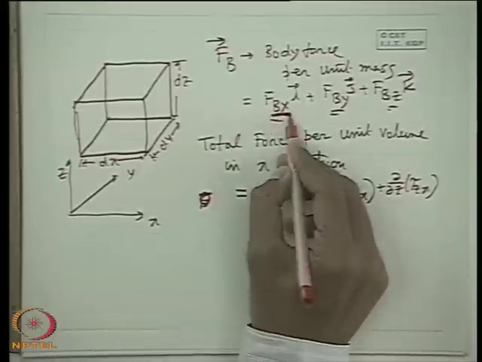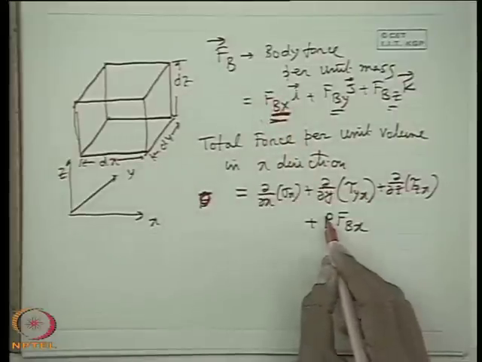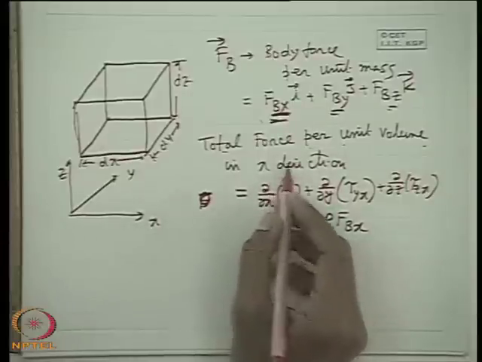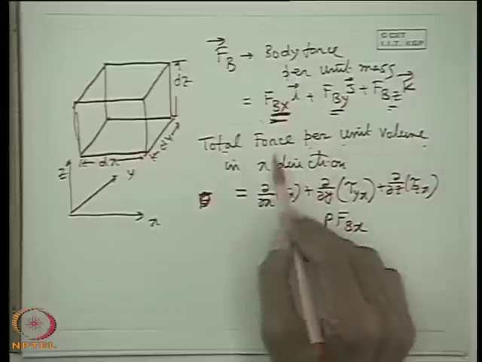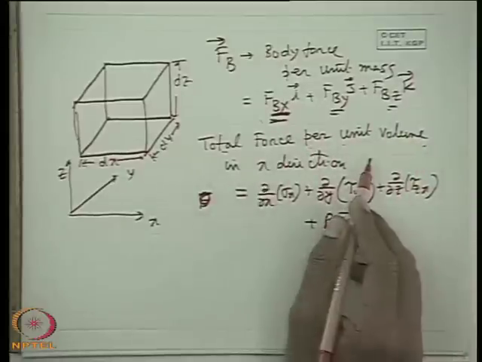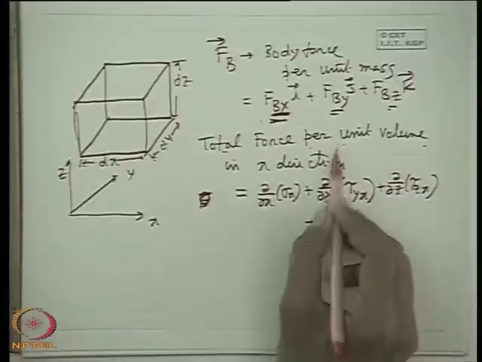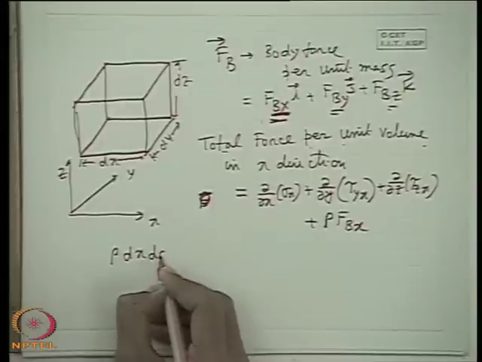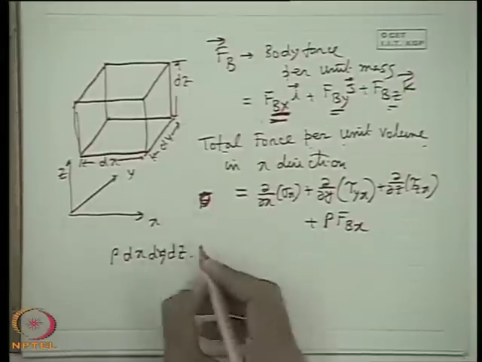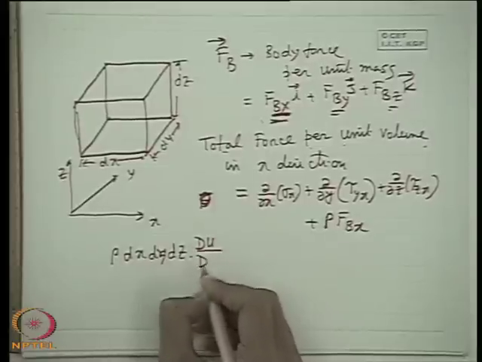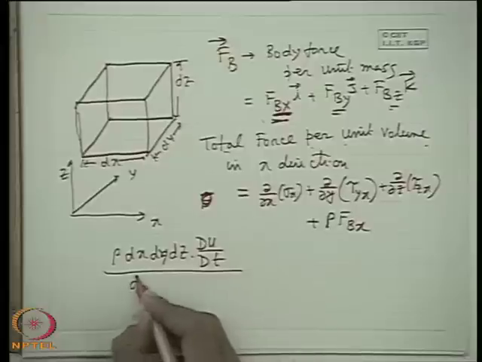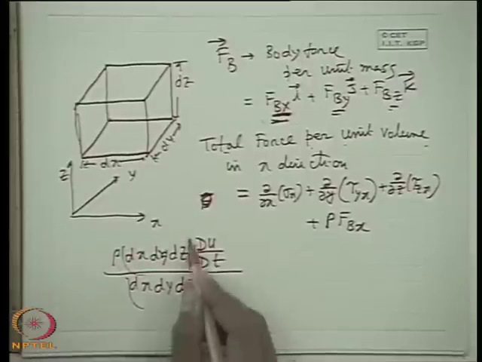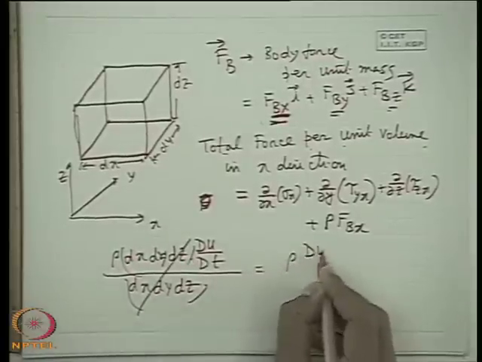If I define fbx as the x component of body force per unit mass, rho is the density, total force per unit volume in x direction, and that must be equal to its mass into acceleration per unit volume. That means the negative of the inertia force per unit volume. So what is its mass? Rho dx dy dz. What is the acceleration? Du dt. So per unit volume, this dx dy dz cancels out, so this becomes equal to rho du dt.